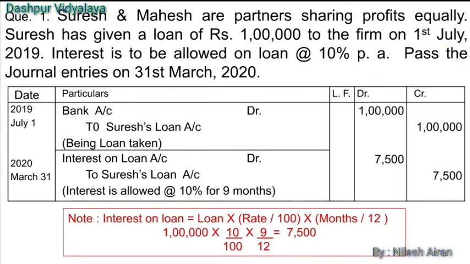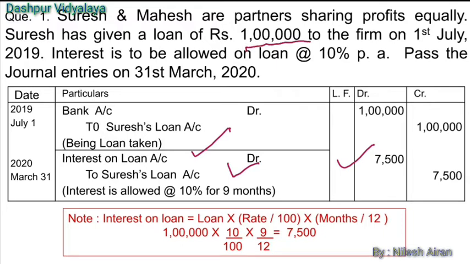Let's see the second entry. We have to record interest on loan account debit to Suresh loan account. Interest on loan is an expenditure, that is why it will be debited, and Suresh loan is a liability. If we charge interest on loan, Suresh loan account will be increased by 7500. Let's see how we have calculated it.